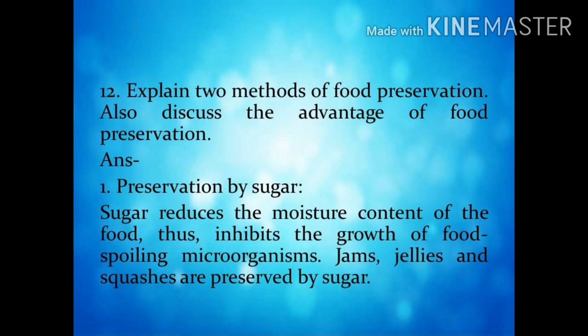12th question. Explain two methods of food preservation. Also discuss the advantage of food preservation. Preservation by sugar. Sugar reduces the moisture content of the food, thus inhibits the growth of food spoiling microorganisms. Jams, jellies, and squashes are preserved by sugar.